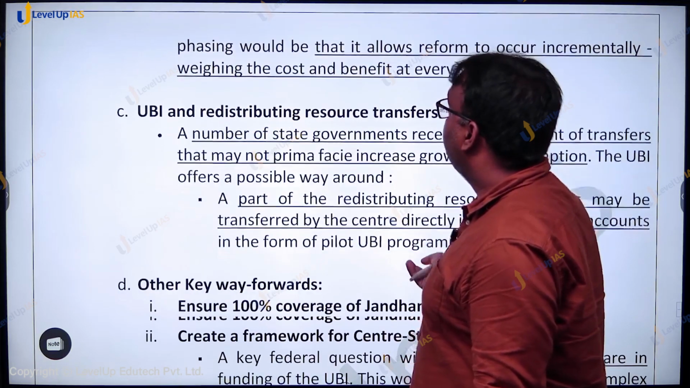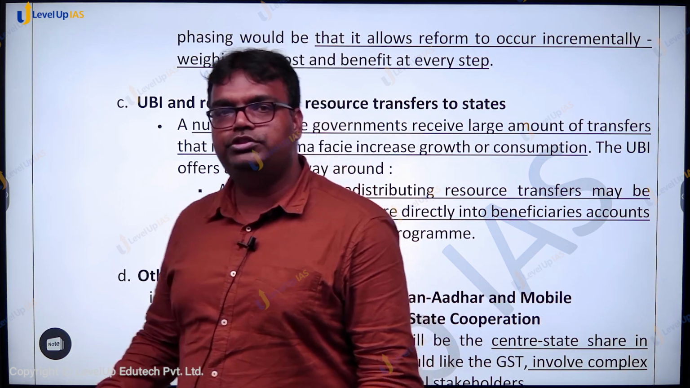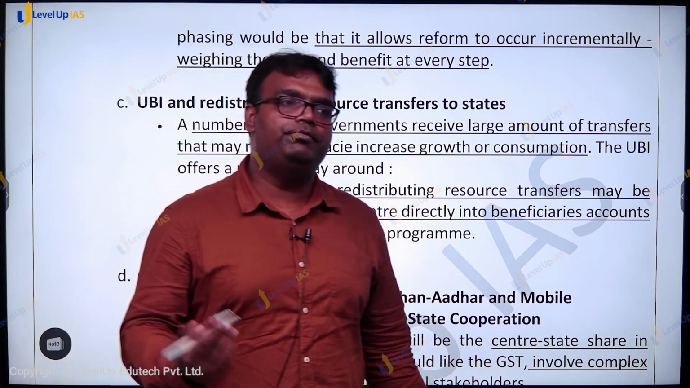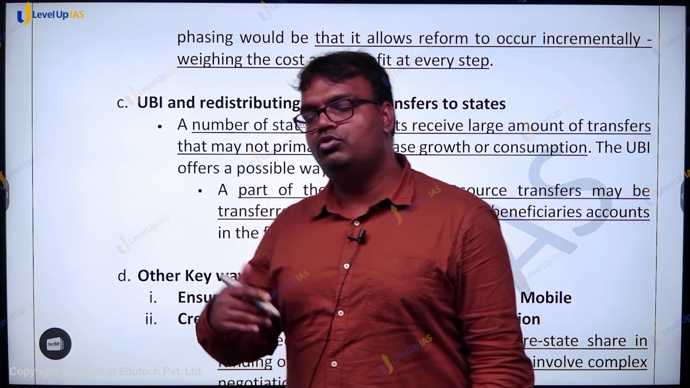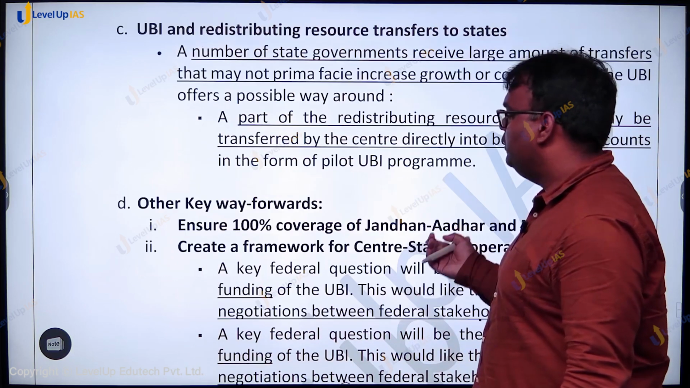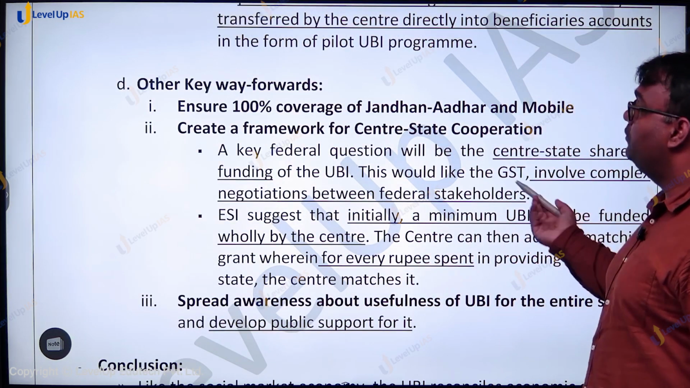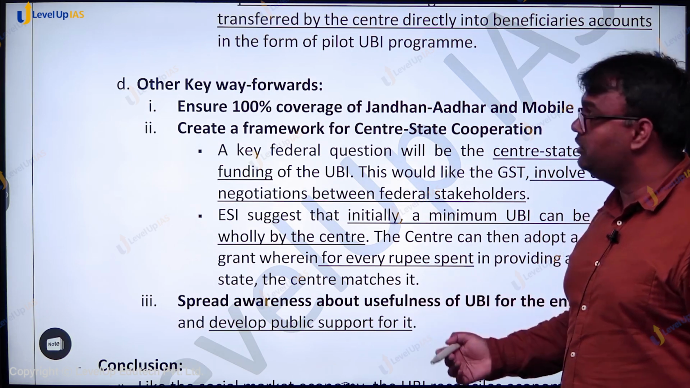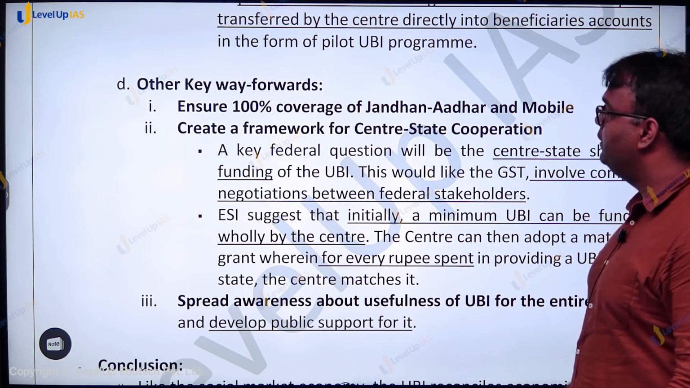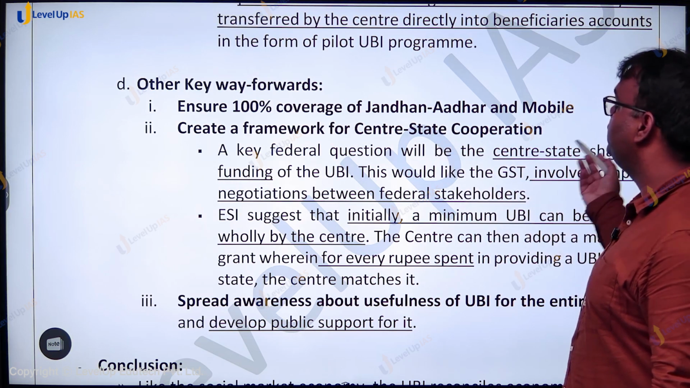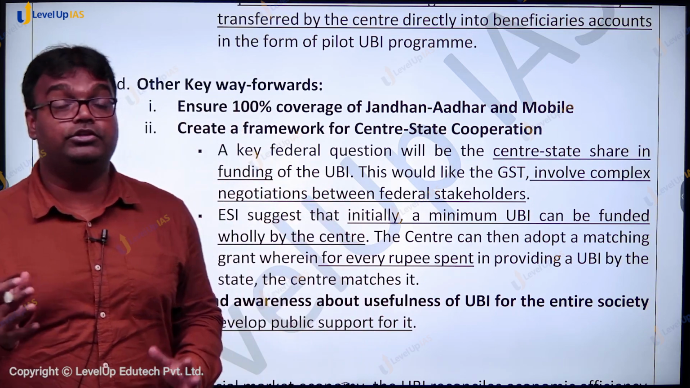Then UBI and redistributing resource transfer to states. So right now the center transfers a lot of money to states, and those states are supposed to implement various poverty alleviation programs and all. So some money from there can also go to universal basic income. Then ensure 100% coverage of Jan Dhan, Aadhaar and mobile. So if we want to implement universal basic income, we'll have to ensure Jan Dhan, Aadhaar, mobile is properly implemented. We also need to create a framework for center-state cooperation, because here some part of the money may also need to come from states.